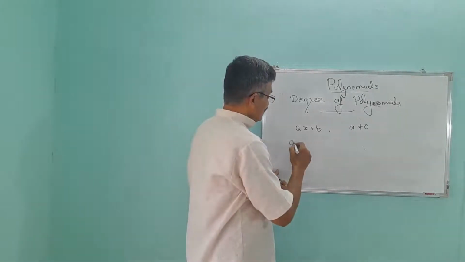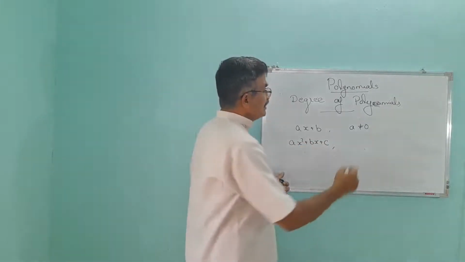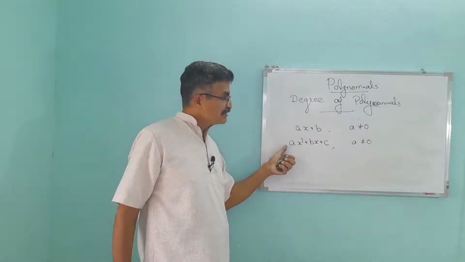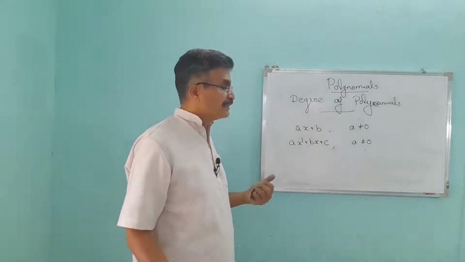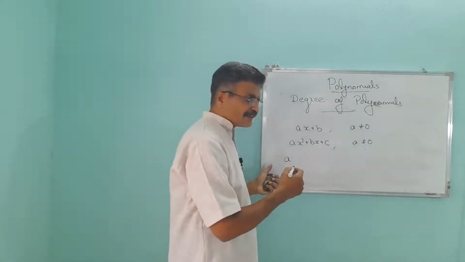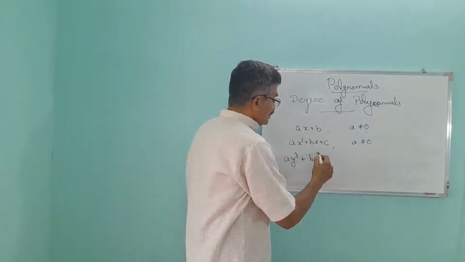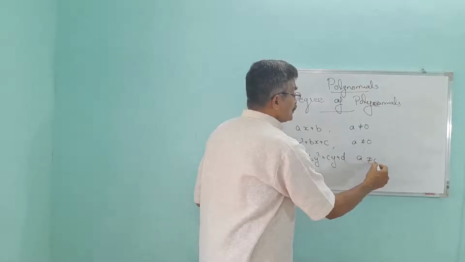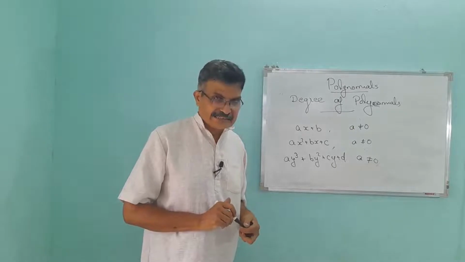Then a polynomial with degree 2. General form? Yes, ax square plus bx plus c. Condition: a is not equal to 0. If a becomes 0, that is, the coefficient of x square is 0, what's the polynomial then? bx plus c. It is a linear polynomial. Then a polynomial with degree 3, what is its general form? Instead of x, we can write it as y. ay cube plus by square plus cy plus d. Condition: a is not equal to 0. These are the general forms of polynomials with different degrees.